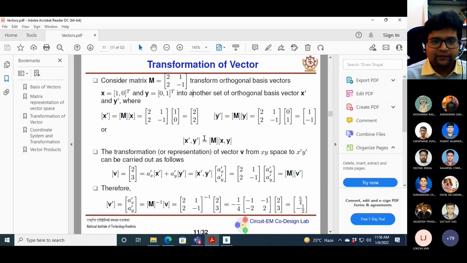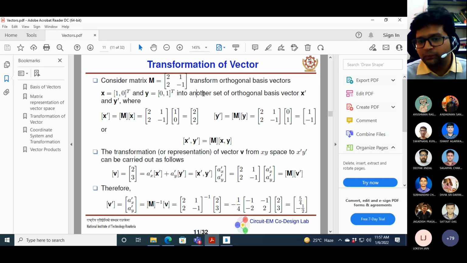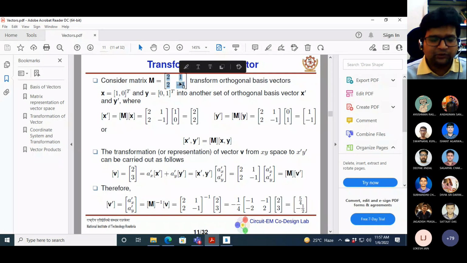And this is very important, because understanding this M matrix, the transformation matrix, is very important. Why? Because when you do coordinate transformation, when you jump from one coordinate system to another, you need this matrix. We will derive later how this matrix is obtained. That's why this concept is very important.